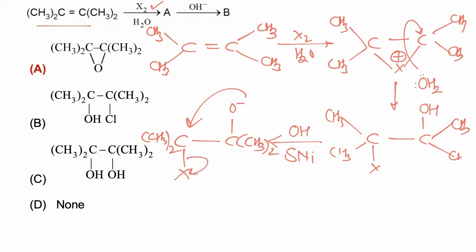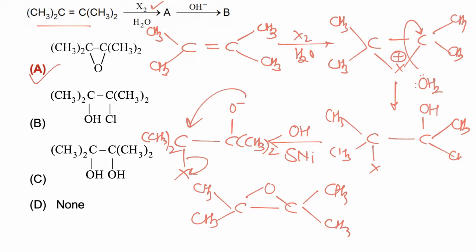X negative is eliminated and finally epoxide is formed as the final product, and hence correct answer is A. Cyclic ether or epoxide is the final product of the reaction.